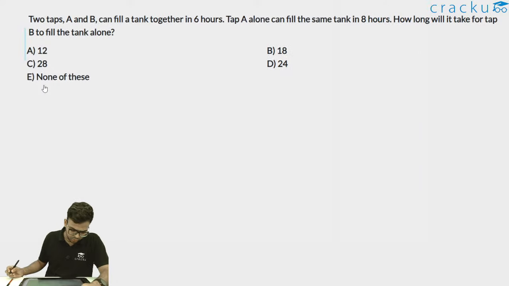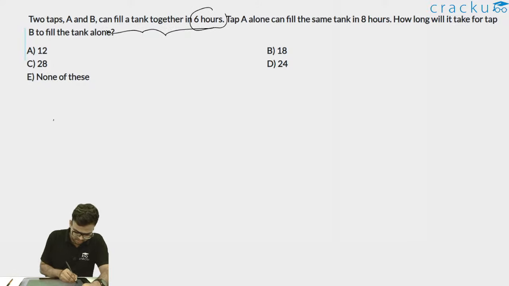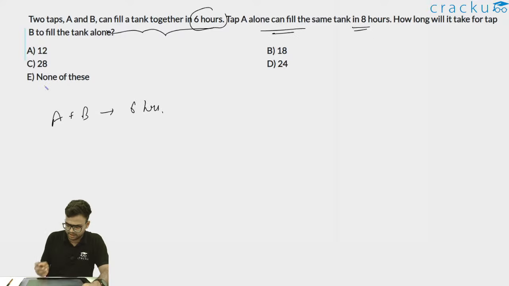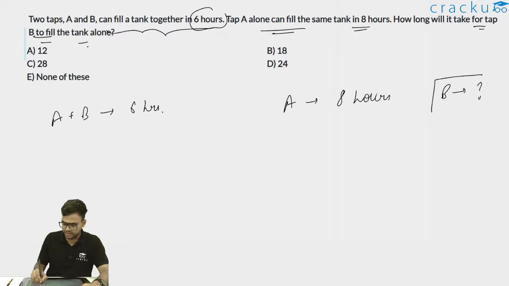So this question is saying two taps A and B can fill a tank together in 6 hours. So A and B together can fill it in 6 hours. Tap A alone can fill the same tank in 8 hours. So A alone can fill the tank in 8 hours. How long will it take for tap B to fill the tank alone? So we have to find out how much time it will take for tap B to fill the tank alone. So what exactly do we have to do? Either we can use the LCM method or we can use the unitary method. So let's first solve this by the unitary method.